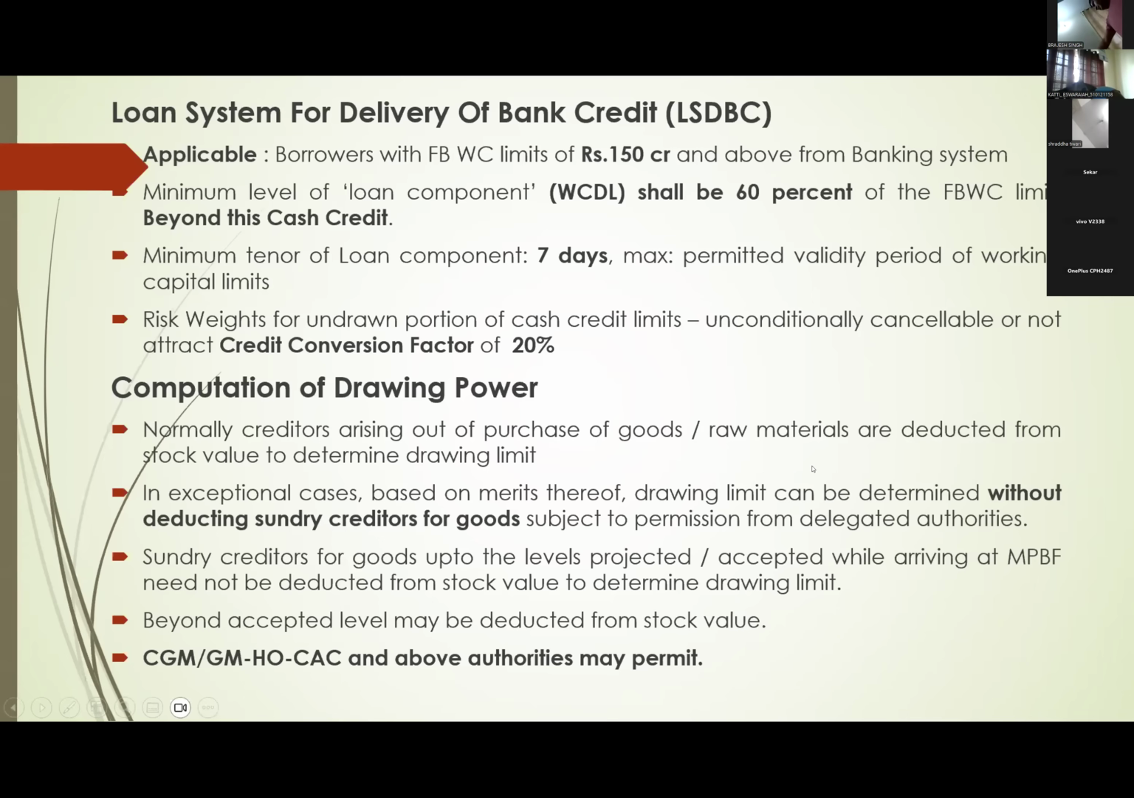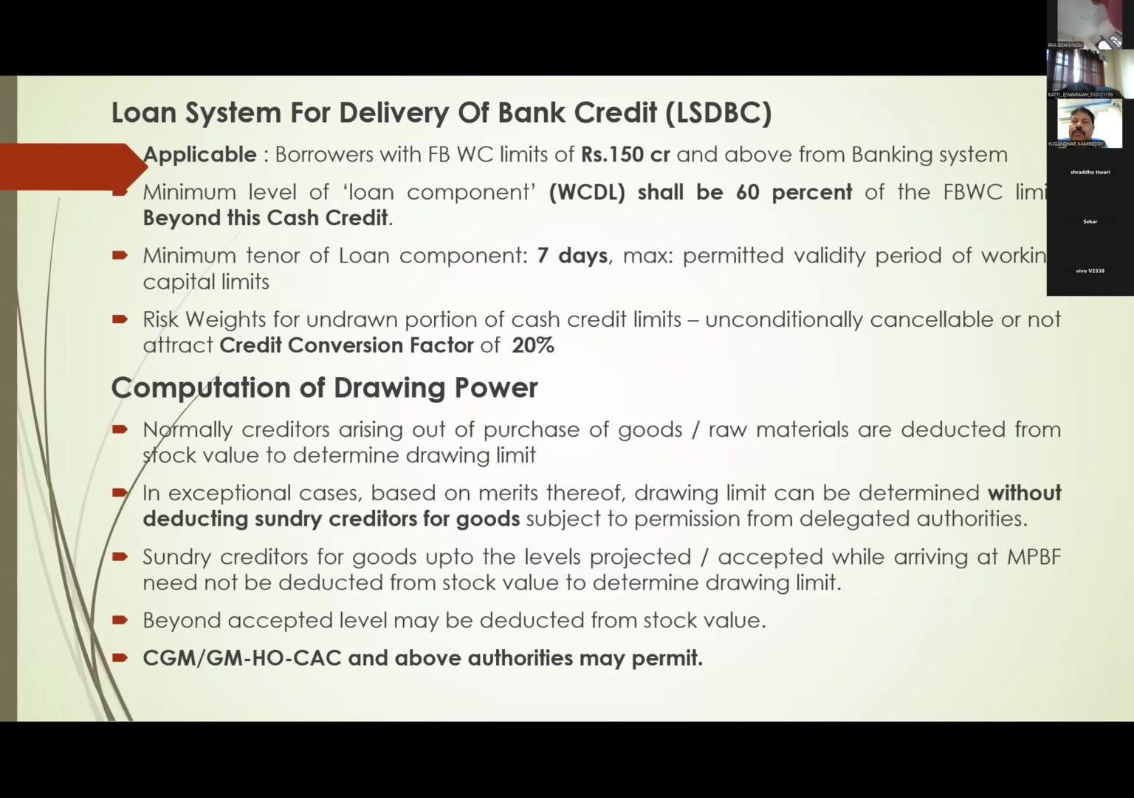Here are two points. One is applicability: 150 crores and above, fund-based working capital limits. Second, the working capital demand loan should be minimum 60% and the remaining will be OD/OCC, that is, up to maximum 40% only OD/OCC. And the minimum tenure of the loan is 7 days, maximum till the validity period. Where we are sanctioning working capital for 1 year, it will be 1 year. And risk weights for the undrawn portion of cash credit.